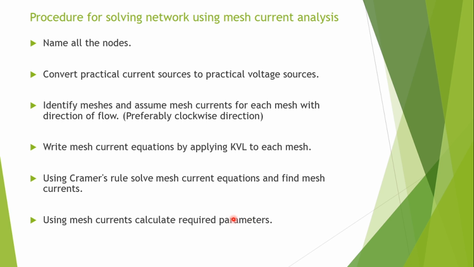Power is equal to V into I or I squared R. Using any formula, we can find the required parameters. So solving a network using mesh current analysis means you need to find the mesh currents, and using the mesh currents you find other parameters.